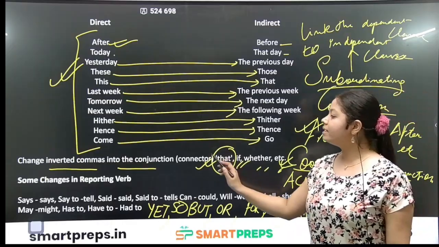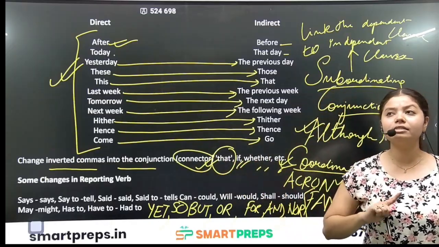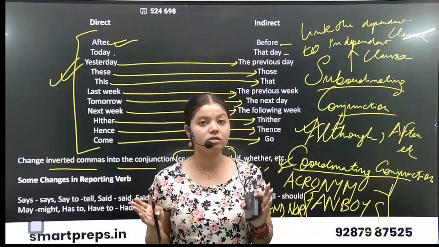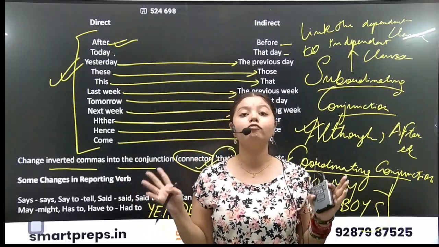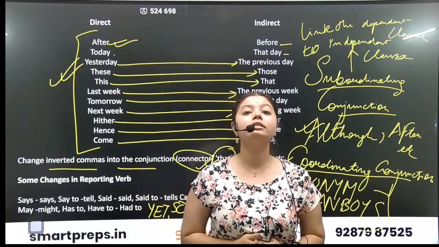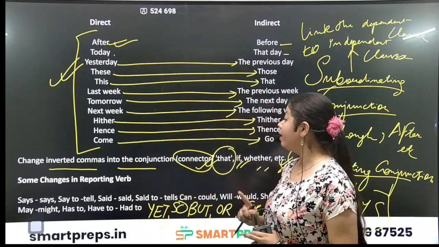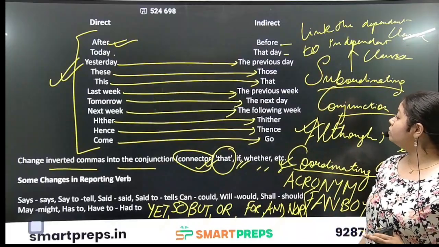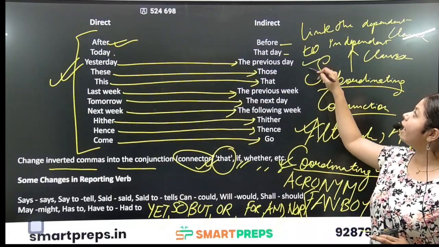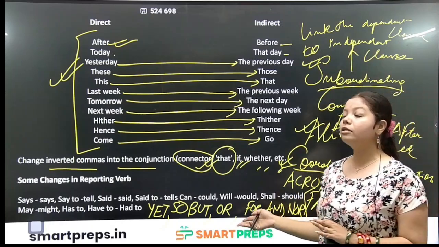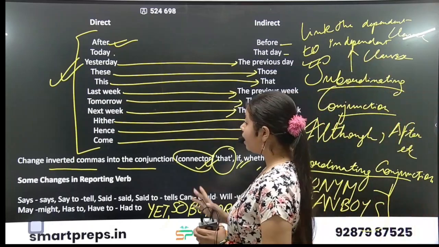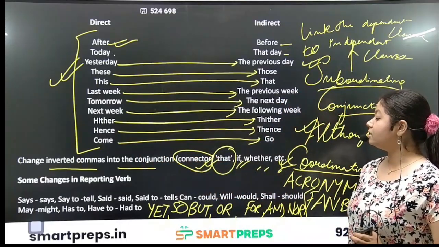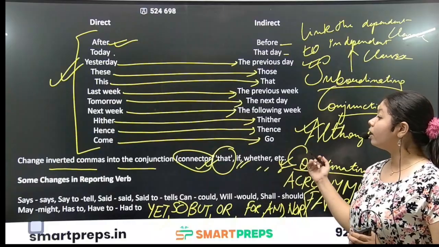This works as the connector to join both the sentences. Sentences can have two independent clauses. Whenever a sentence has two independent clauses, it will be considered a compound sentence. Please remember, whenever two independent clauses are used, coordinating conjunctions are used. Subordinating conjunctions help to link the dependent clause with the independent clause. So change inverted commas into the conjunction connectors: that, if, whether, etc.